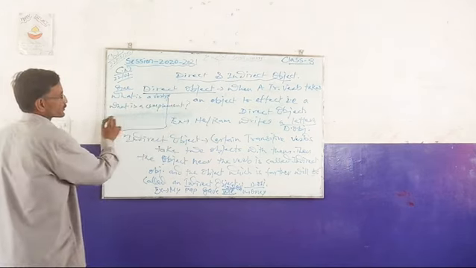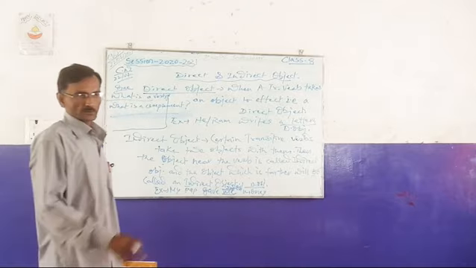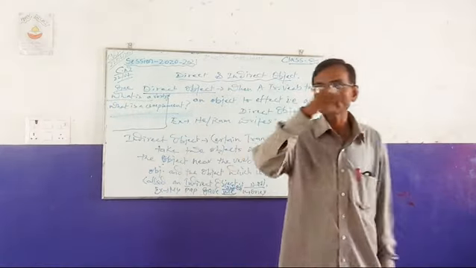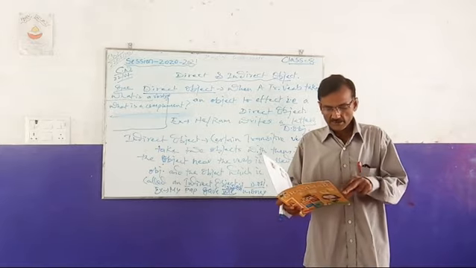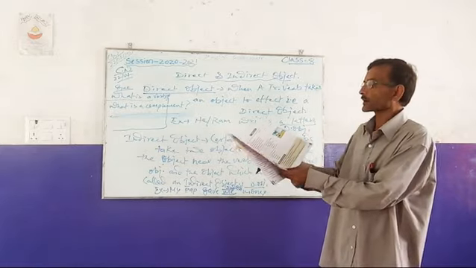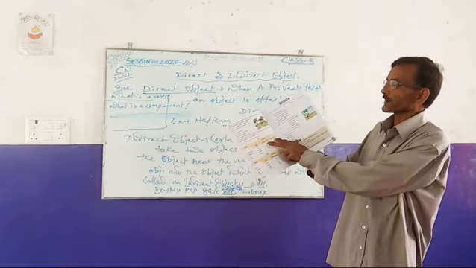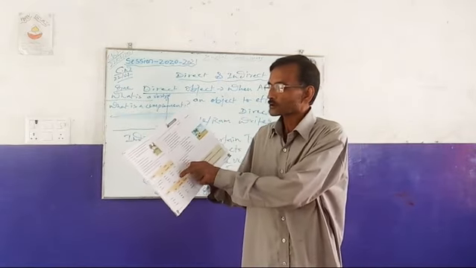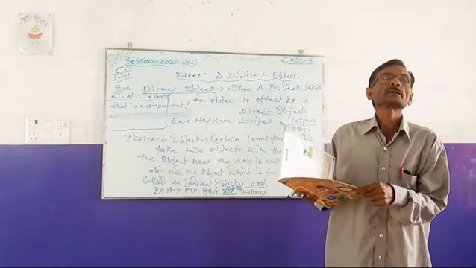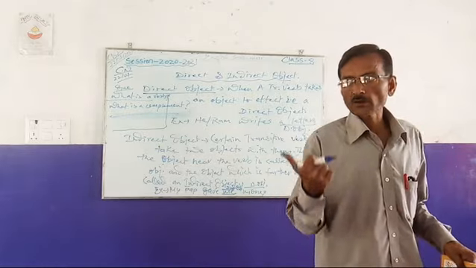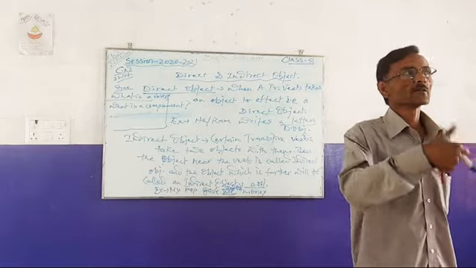You have to find out the answers to these two questions and submit them for today's class. Remember the predicate, indirect object and direct object. Through these tables you can understand well, and hopefully you have all copied this. We will be meeting soon.